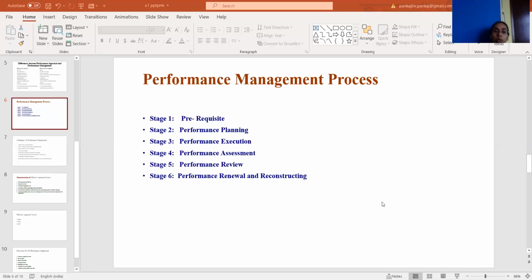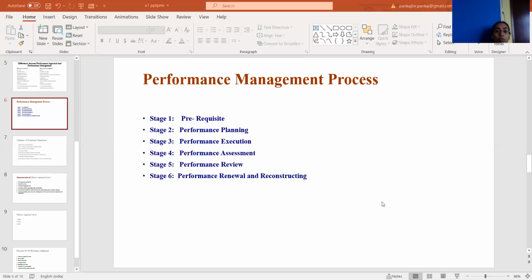Now we move on to the third stage, which is the performance execution stage. Performance execution is the most important stage, because the whole exercise of creating a performance management system and building a standard relies on it. It depends on the execution of performance. If execution is not proper, all the planning can go in vain.